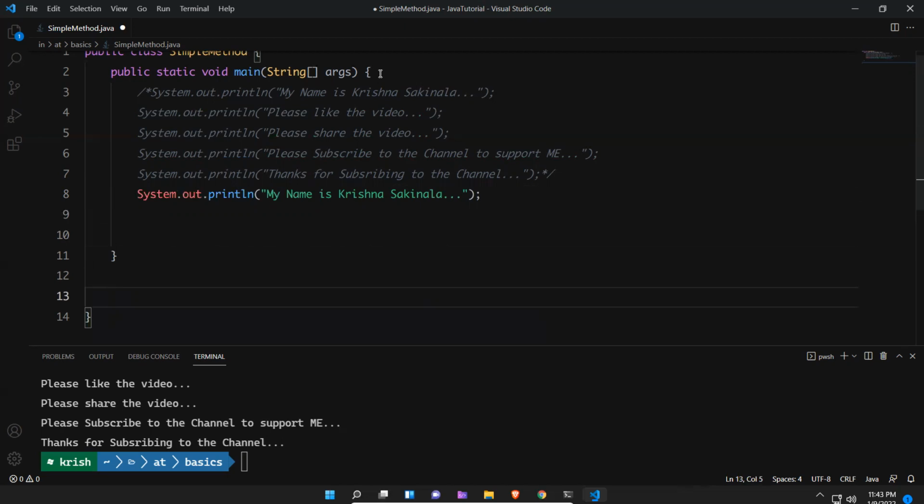So outside this method, not inside this method. A method cannot be written inside another method. We have seen this is a method, the main method. Inside this you cannot create a method, but you can call a method. So I'll create one. We have seen the modifier public. Normally we'll use public. We will see it in detail in coming videos, but in a typical way, we'll write public void.